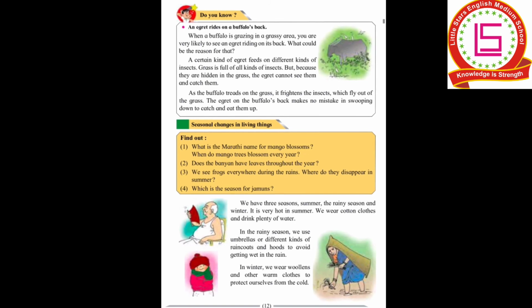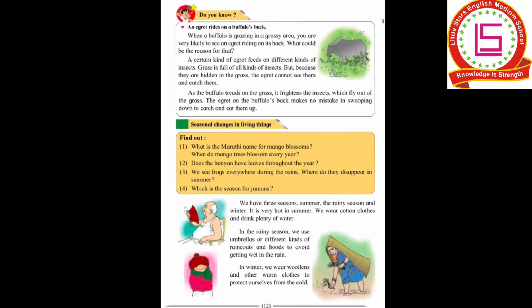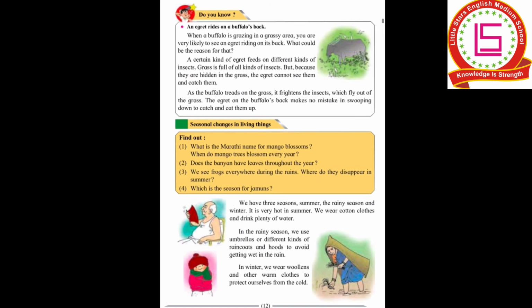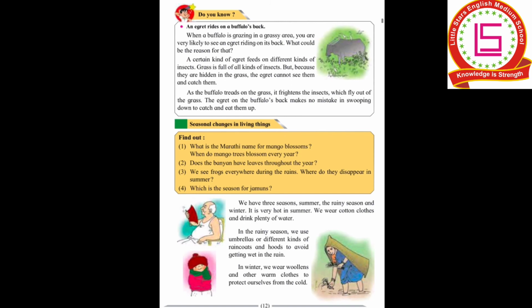In the rainy season, we use umbrellas or different kinds of raincoats and hoods to avoid getting wet in the rain. Hoods are also a raincoat, which has an attached cover for our head.